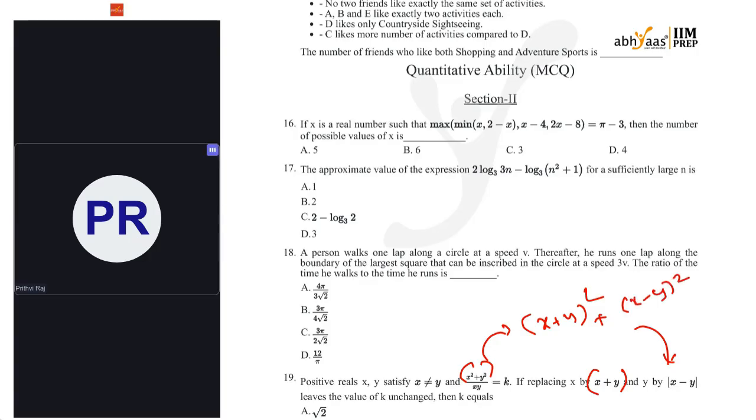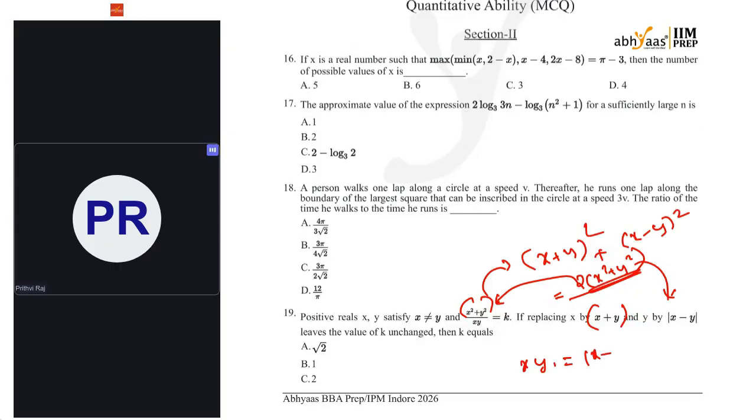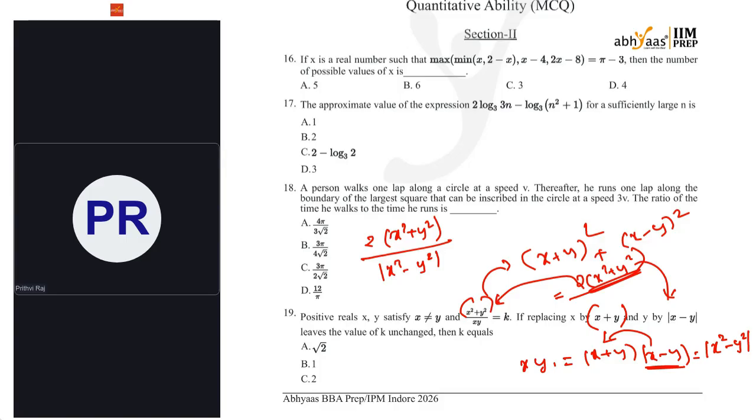This gives me 2 of x square plus y square, because plus 2xy and minus 2xy get cancelled away. And in place of xy, what do I have to write? x plus y into mod of x minus y. If I don't know the sign of x minus y, it could be plus or minus, right? So if I multiply that with this one, it will be mod of x square minus y square. The same thing will happen here. So the whole value will be converted to 2 of x square plus y square divided by mod of x square minus y square.